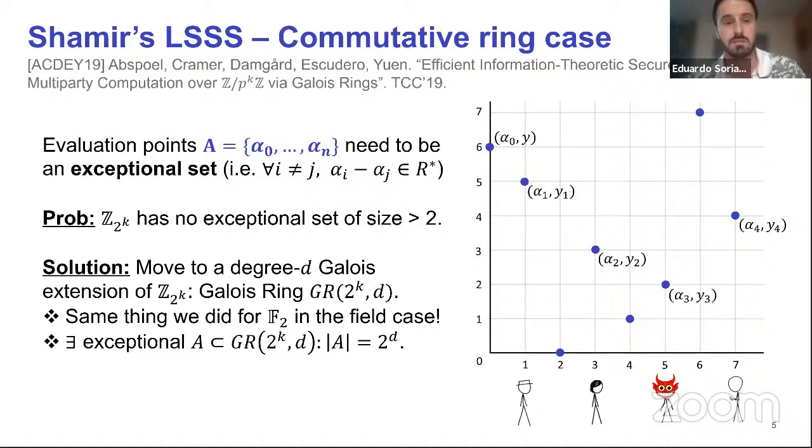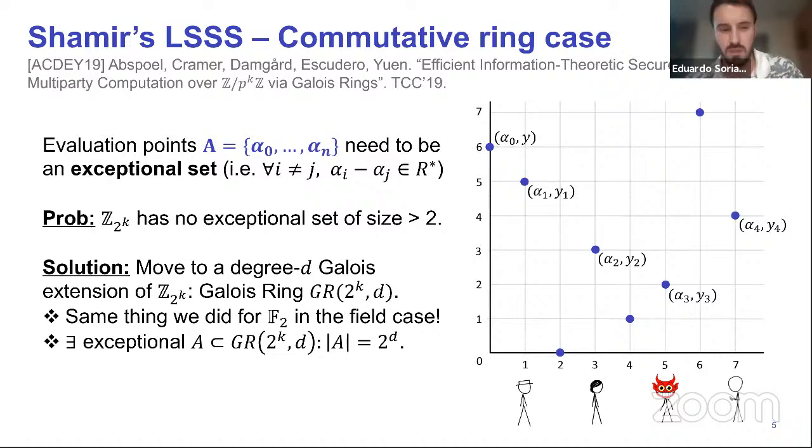The problem that appears now is that if you look, for example, at the ring of integers modulo 2 to the k, this contains no exceptional set of size bigger than 2. If you take any 3 elements, 2 of them will have the same parity. So the solution now is the same that we did in the finite field, right? If you wanted to do a protocol over F2, you have to move to a Galois extension to find a bigger field.